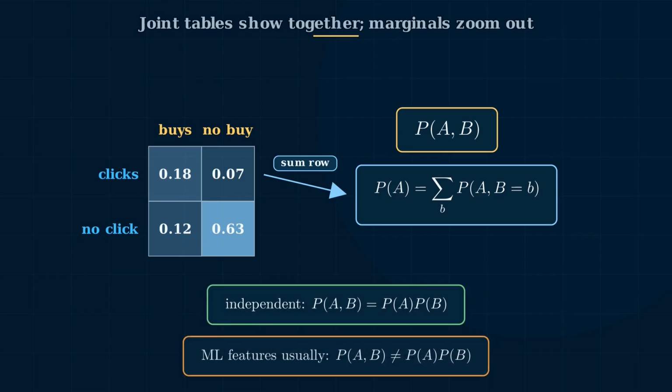This also gives us a clean definition of independence. If A and B are independent, P(A, B) equals P(A) times P(B). But in machine learning, features are often not independent. P(A, B) does not equal P(A)P(B). Income and education, symptoms and disease, words and spam labels. Useful signals are often connected.